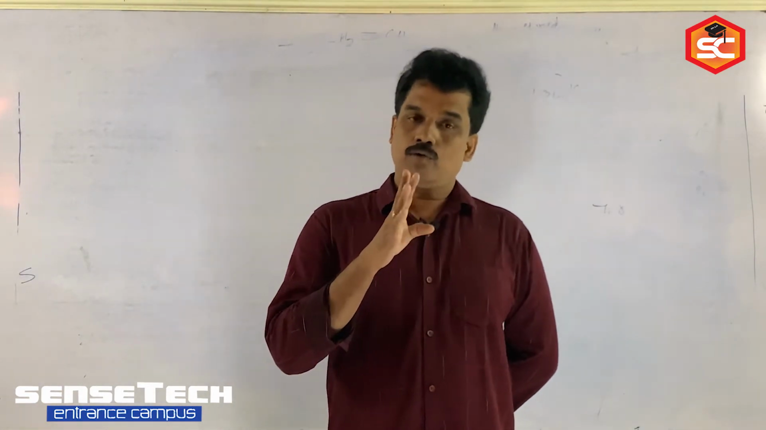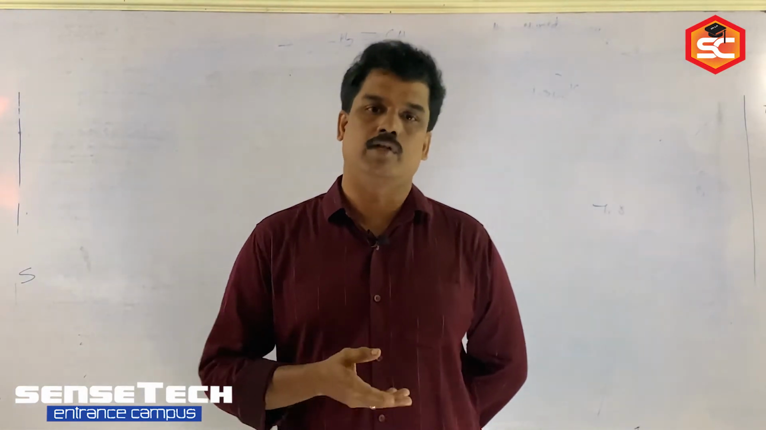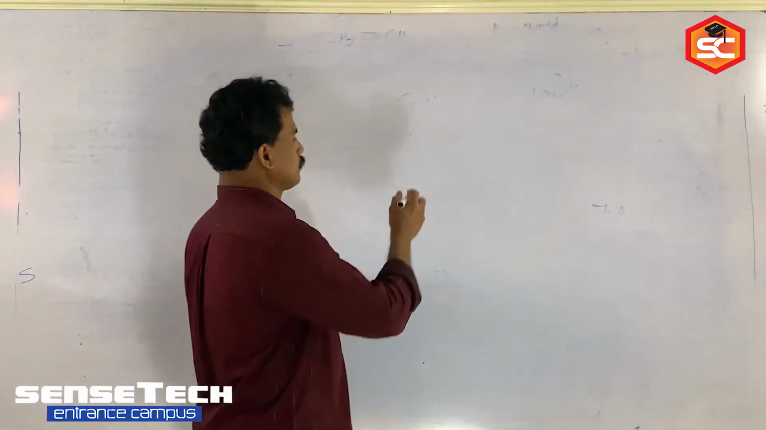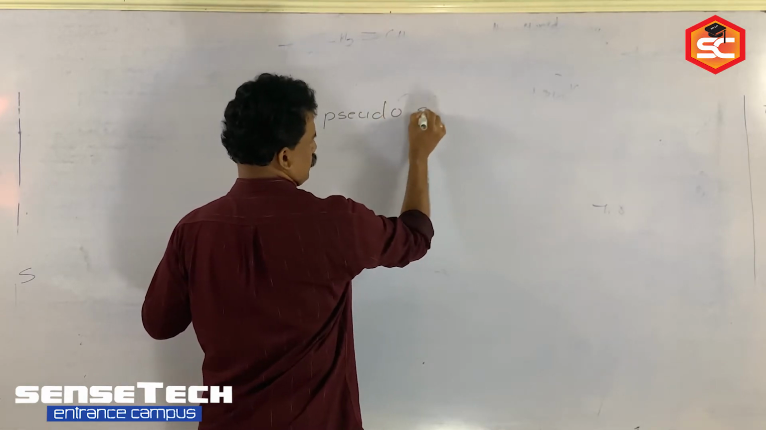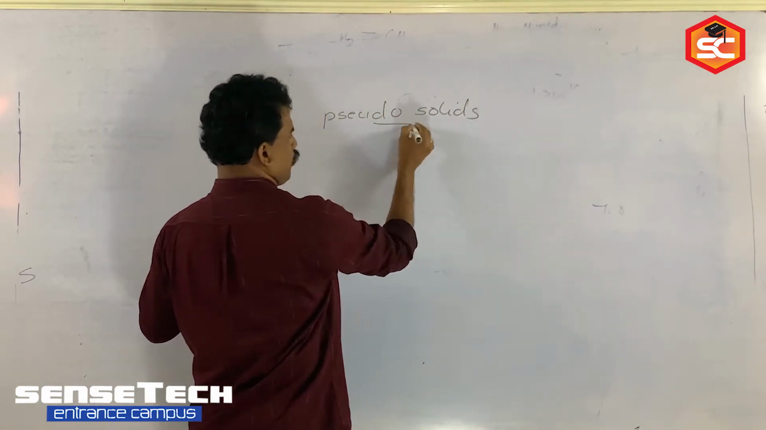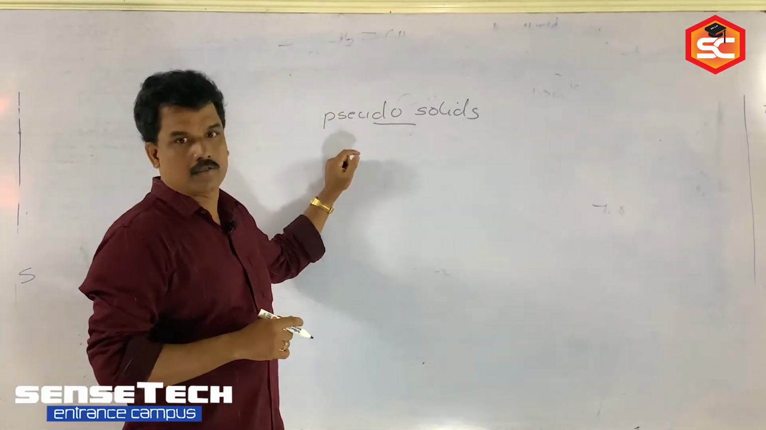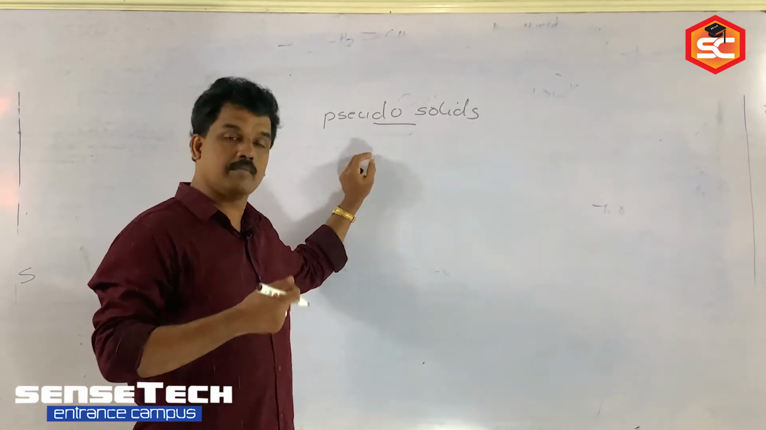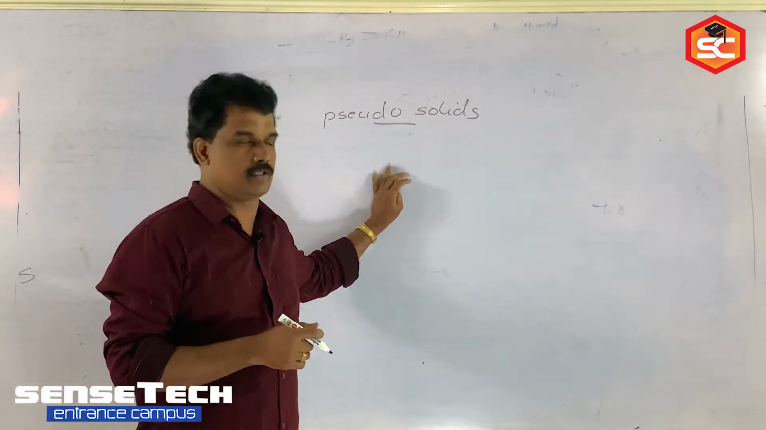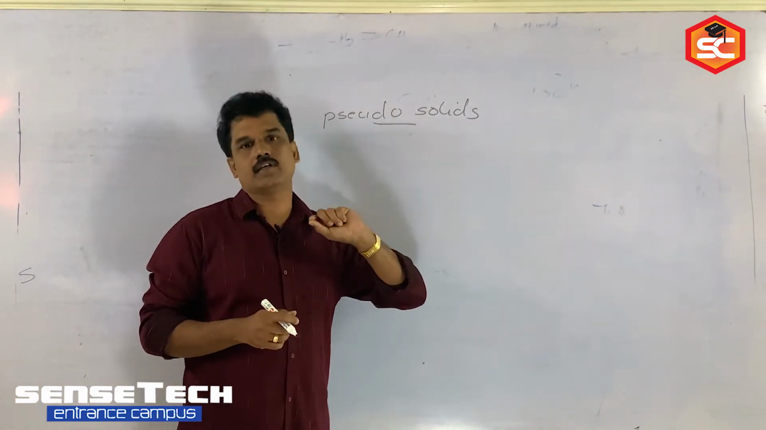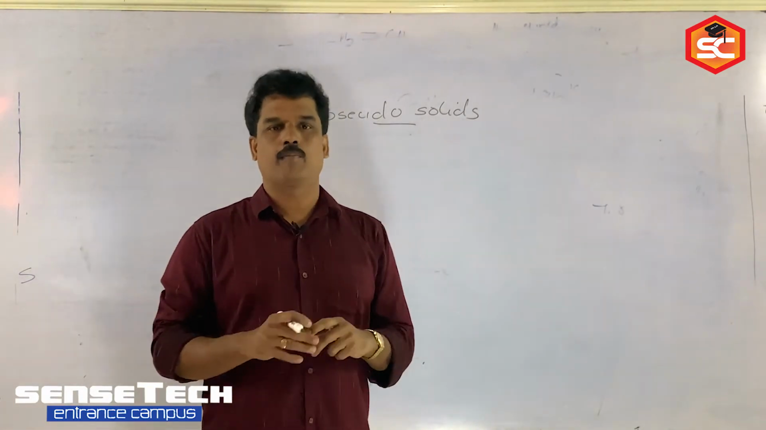In the chapter, you specify the two terms crystalline and amorphous. In addition to that, pseudo solids are also there. Are you familiar with this term? Pseudo solids. This term you studied in many chapters, for example pseudo order reaction. In which chapter did you study pseudo order reaction? Yes, chemical kinetics. Pseudo actually has a negative meaning. Pseudo solids are not solid, but they show the properties of solid.